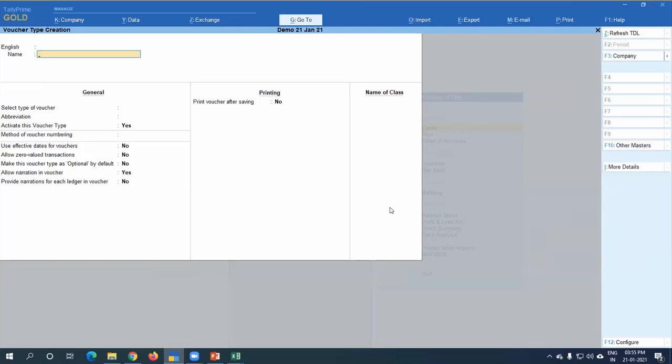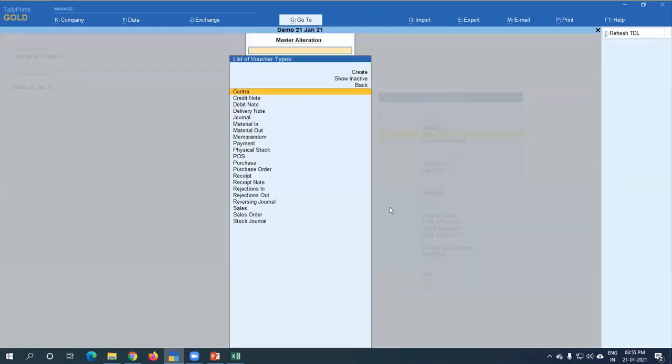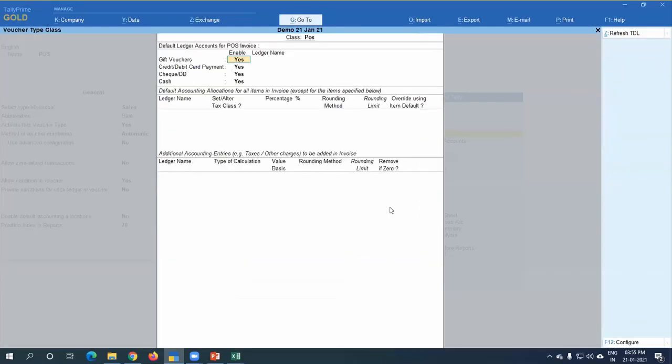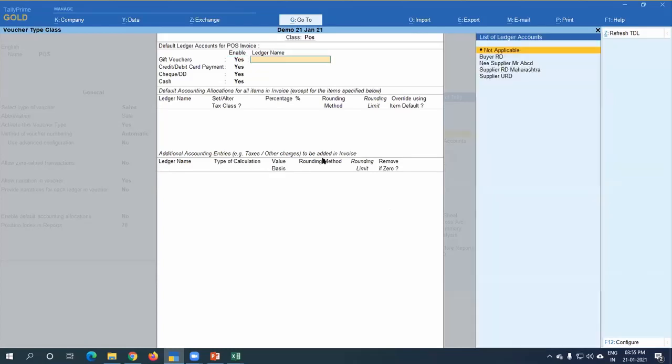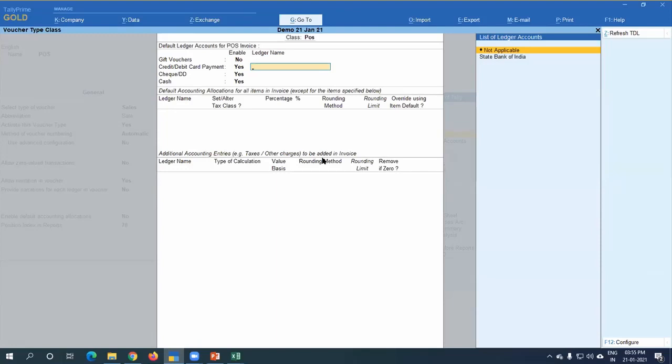And here in POS, one adjustment should be there: create a voucher class. Suppose in a mall they are applying for gift cards, gift vouchers. So if gift cards are there, enter here and give some ledger, whatever your ledger is. For example, you are asking about debit card, credit card, so only put here credit card is received